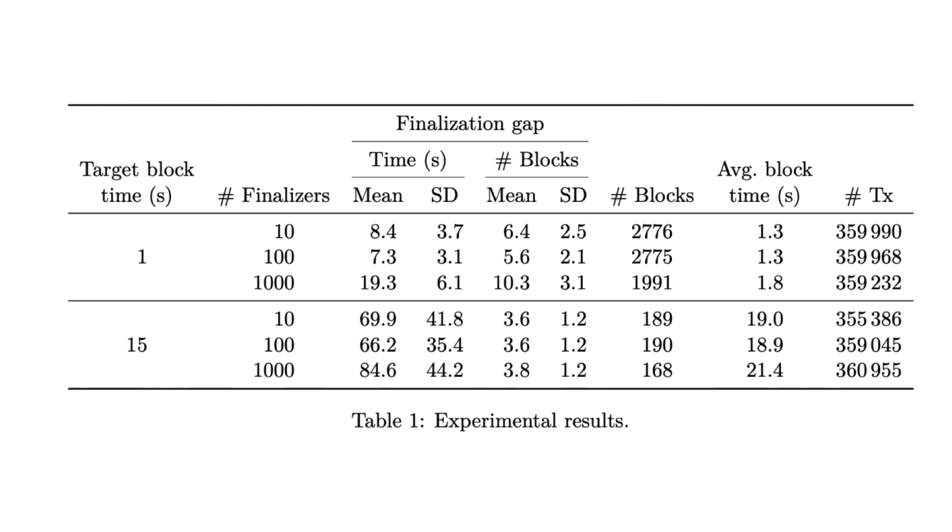On the top, we ran it with a target block time of 1 second, and below with a target block time of 15 seconds. And then we did those experiments for 10, 100 or 1,000 finalizers. And what you can see from these numbers is clear that if you have more finalizers, of course, the time actually grows. That is no surprise, as the communication complexity is quadratic in the number of participants.